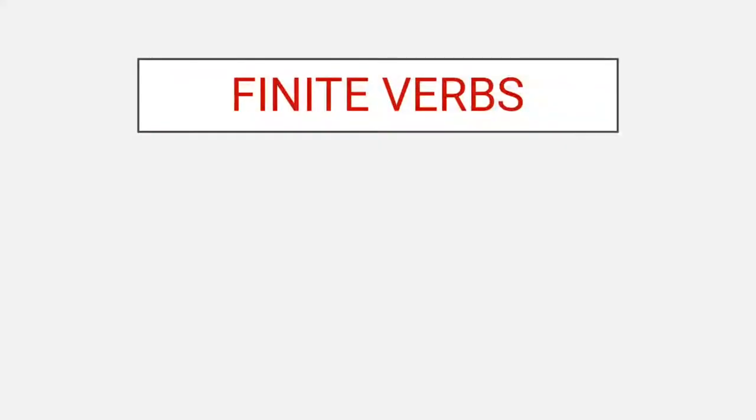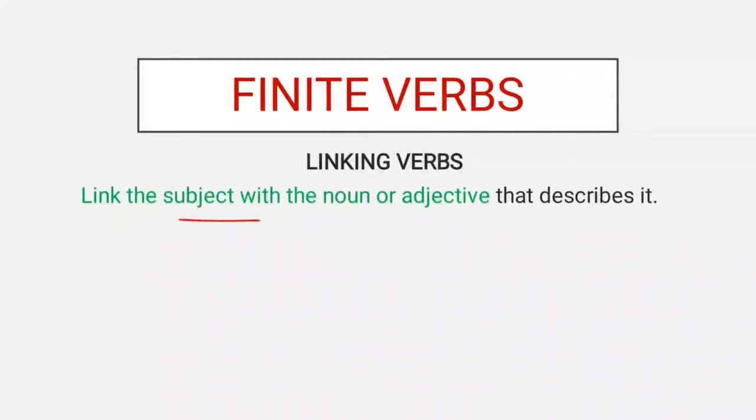Now let's talk about another kind of finite verbs, that is linking verbs. Now these verbs link the subject with the noun or adjective that describes it. As you can see in the example, she is a nurse.